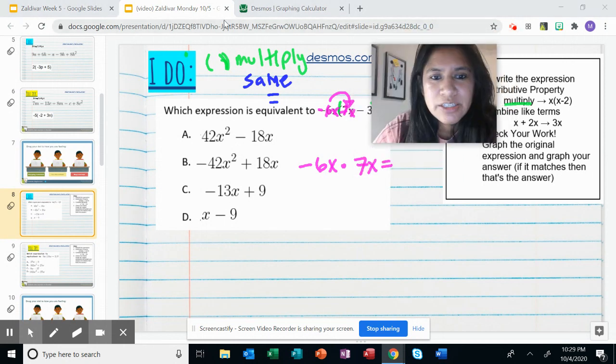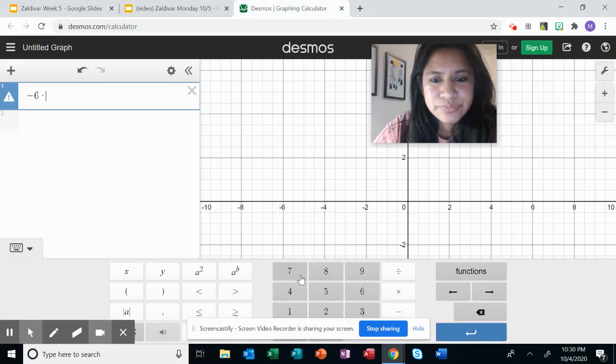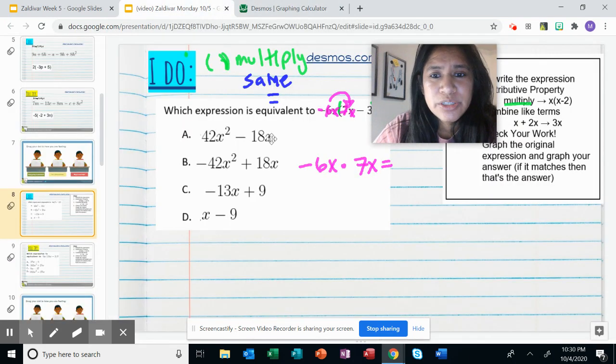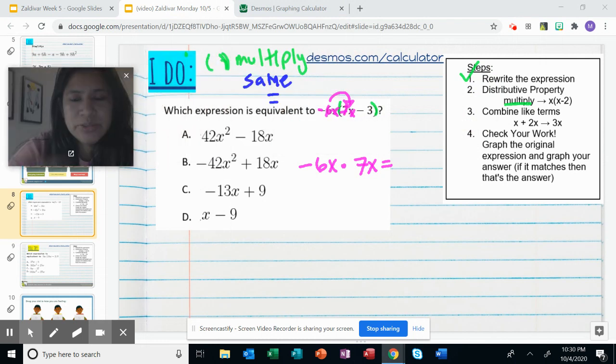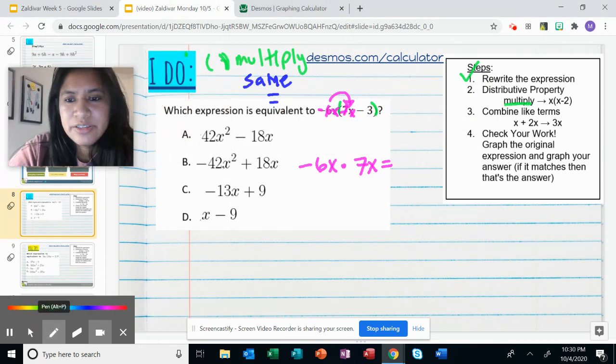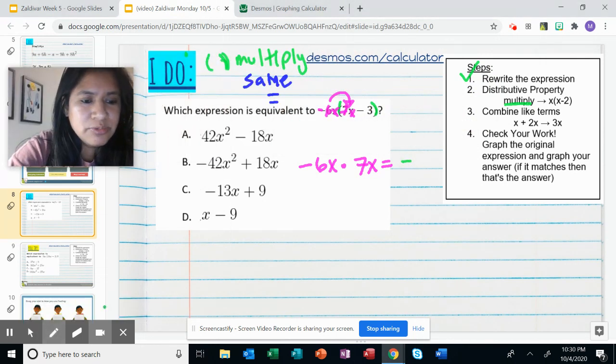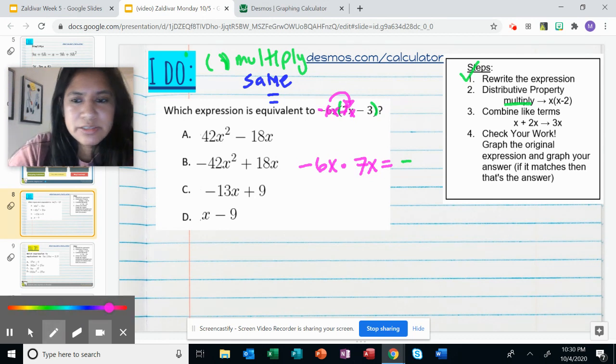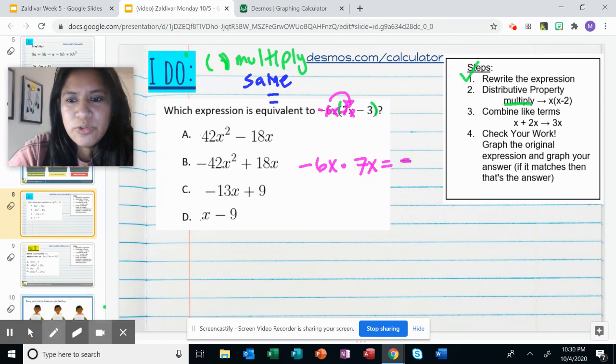No, it was a positive. Times 7. And I see that I got negative 42. So I'm going to make sure I write that out. I want that in pink. Negative 42. And then I see that I have an x, so I know I'm going to have an x.